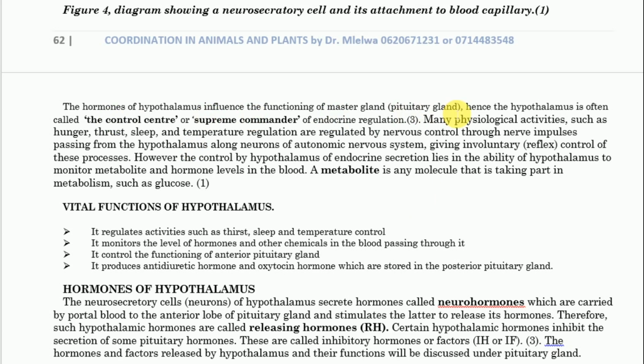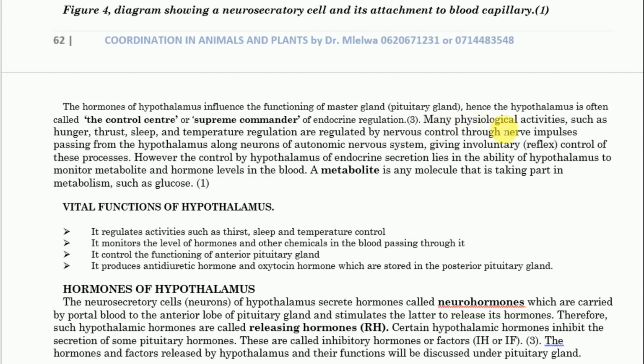So master gland is pituitary gland, but hormones of hypothalamus influence the functioning of pituitary gland. Hence hypothalamus is often called the control center or the supreme commander of endocrine regulation.